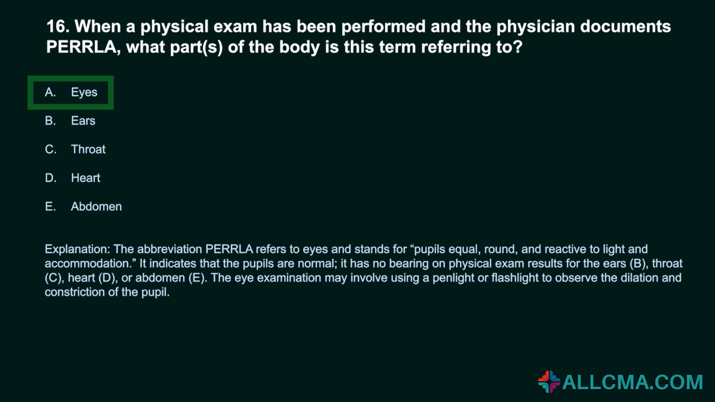The abbreviation PERLA refers to eyes and stands for pupils equal, round, and reactive to light and accommodation. It indicates that the pupils are normal. It has no bearing on physical exam results for the ears, B, throat, C, heart, D, or abdomen, E. The eye examination may involve using a penlight or flashlight to observe the dilation and constriction of the pupil.